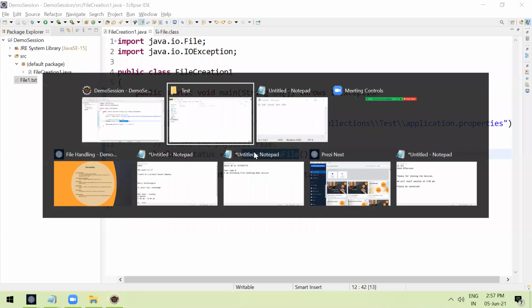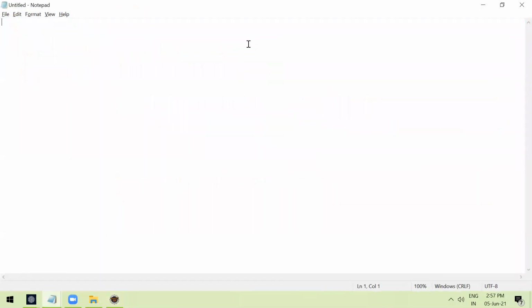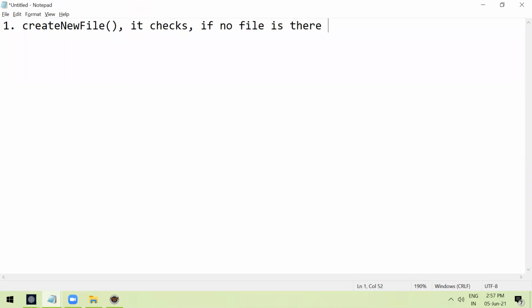So create new file method, what it does? If you want, you can take the notes. Create new file method. It checks if no file is there with the same name, then it will create the file successfully, right?